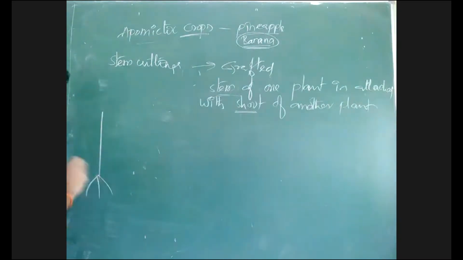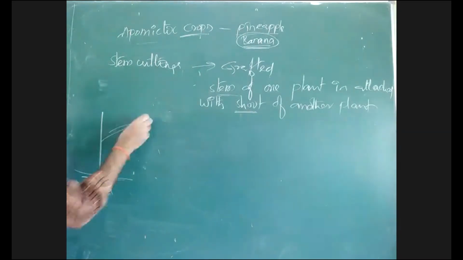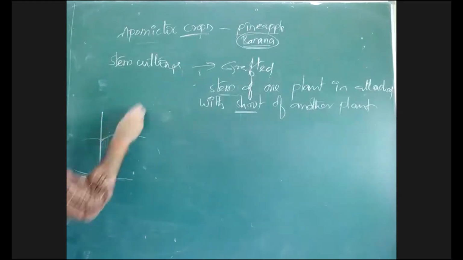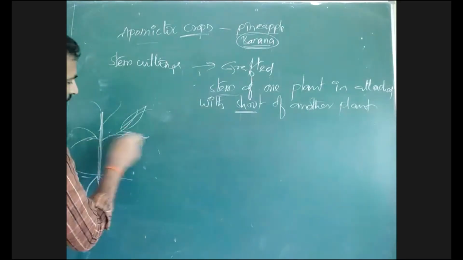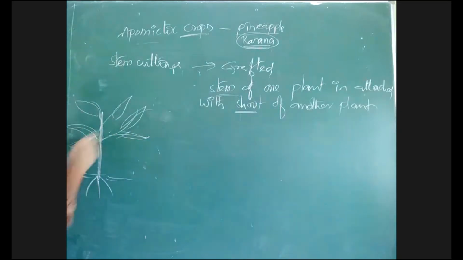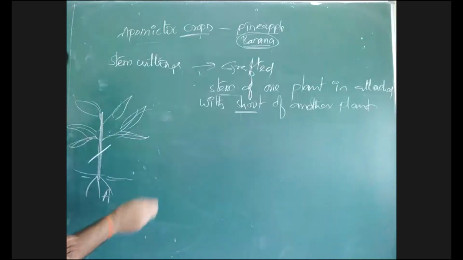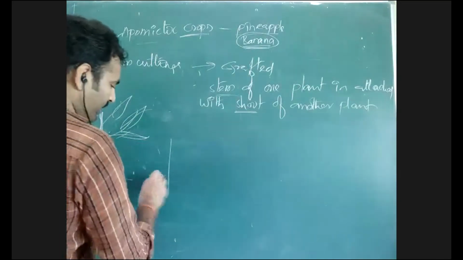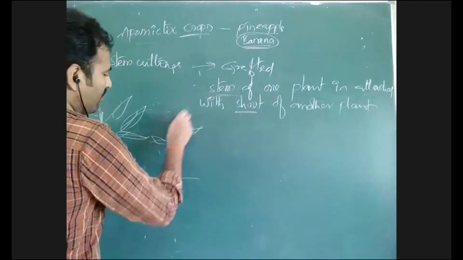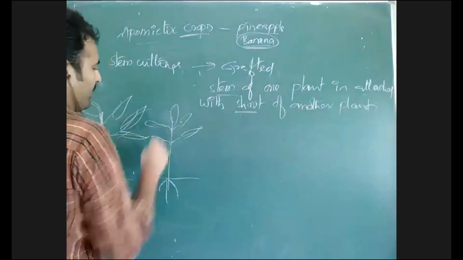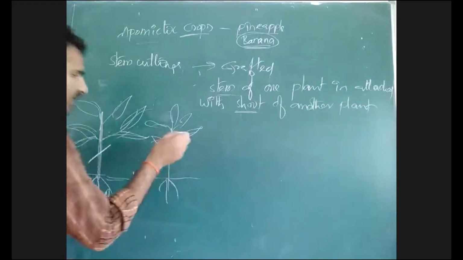Suppose there is a plant which is growing here. I am not drawing any diagram, with the help of a rough diagram I will explain. Suppose this is one plant. Otherwise, write leaves like this. Okay, this is cut here. This is plant A. Another plant of the same species is taken, or a different species also, based on the need we can use. That is cut.